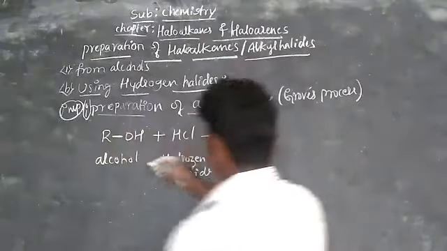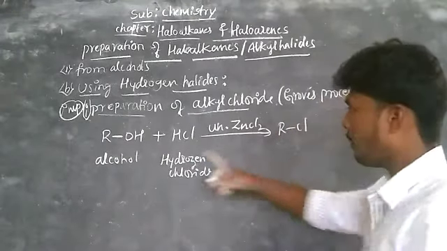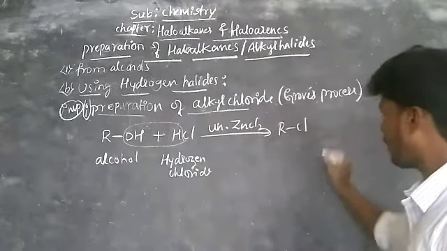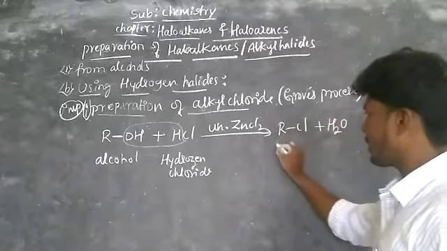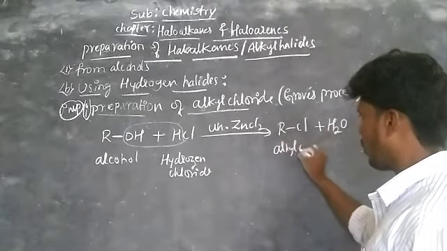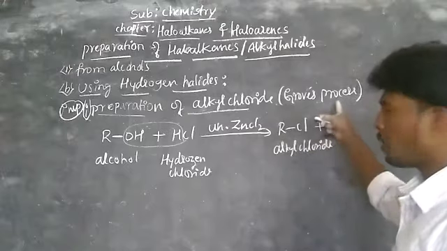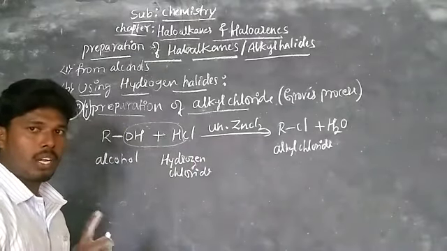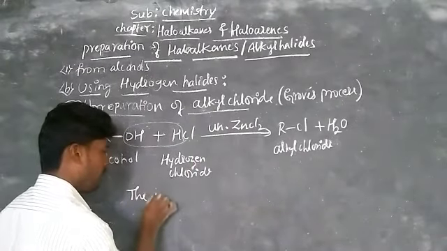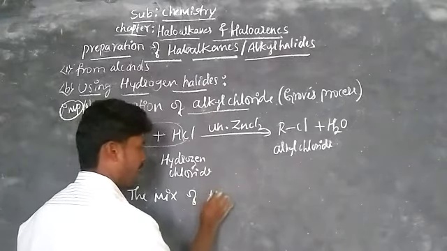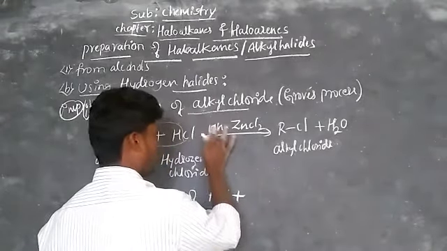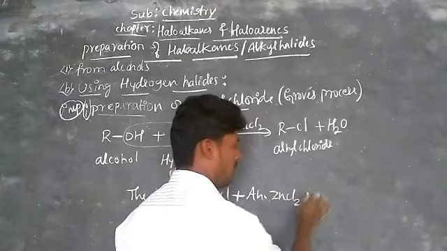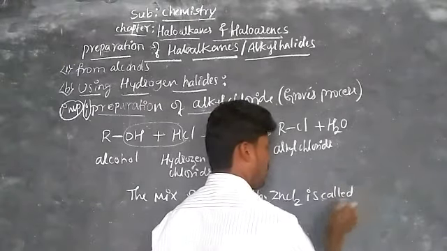You get R-Cl, and the OH becomes water, H2O. This is called alkyl chloride, and this whole process is called the Groove process. Here, the mixture of HCl and anhydrous zinc chloride is called Lucas reagent. Remember, the mixture of HCl and anhydrous zinc chloride is called Lucas reagent.